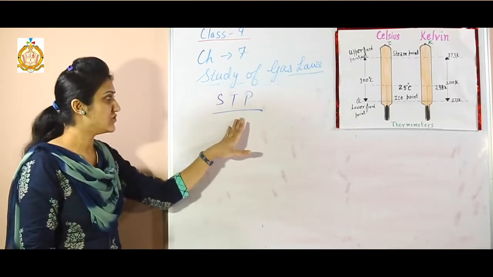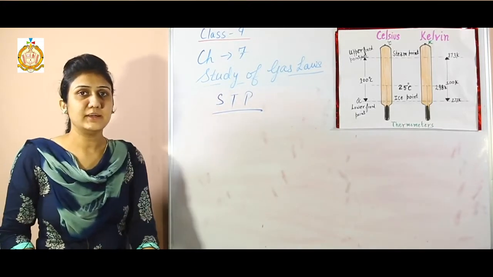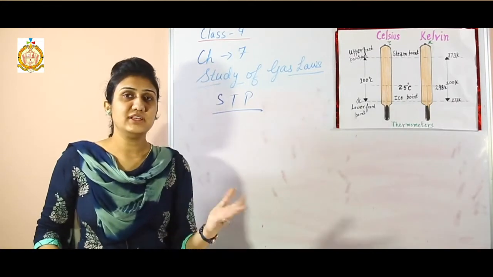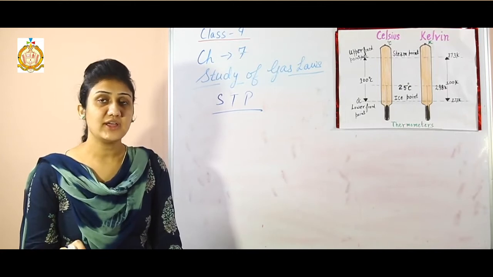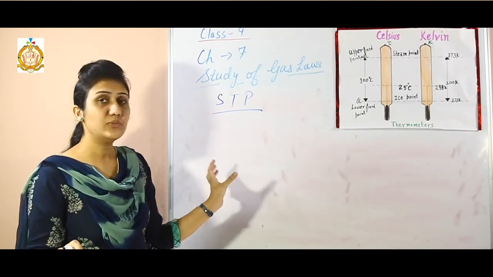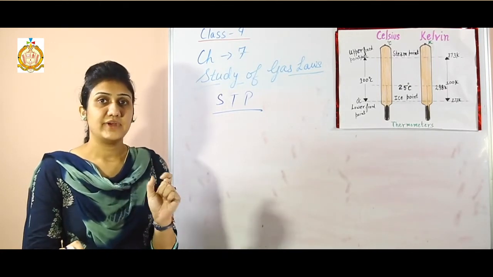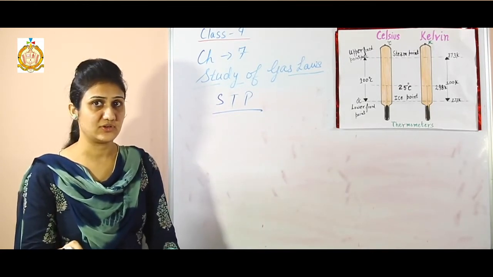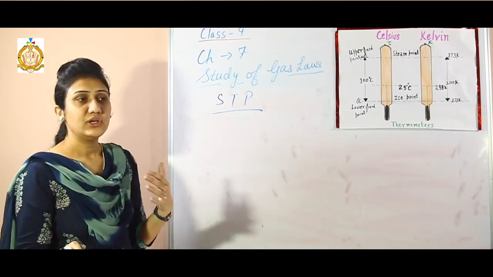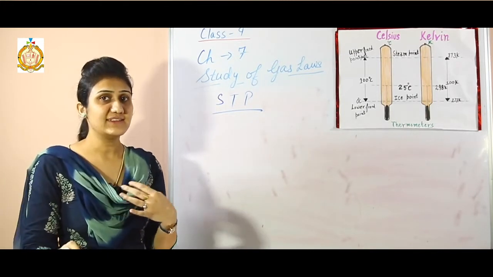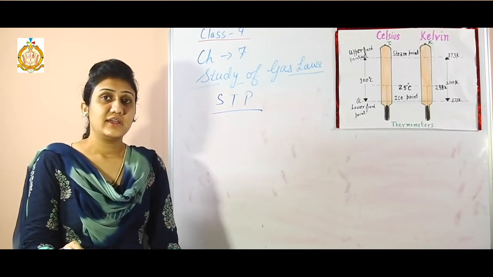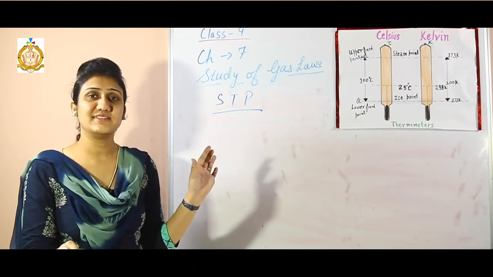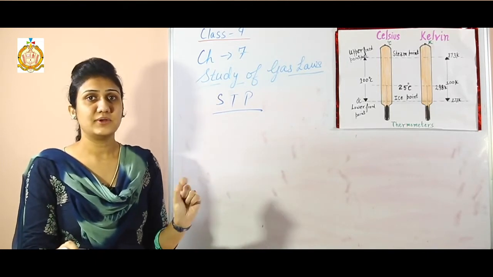It is needed because we have seen from these laws that the pressure and the volume of the gas change very remarkably by changing pressure as well as temperature. So if we need to specify the volume of the gas, then we need to specify the temperature and pressure also. So we can say that the particular gas has this much volume at this temperature and pressure.